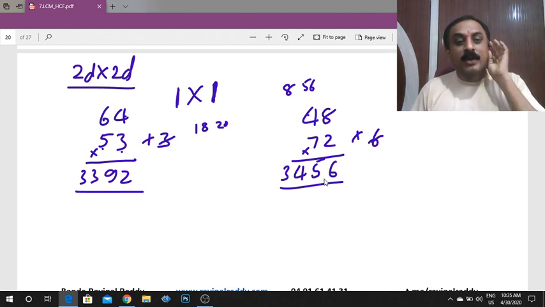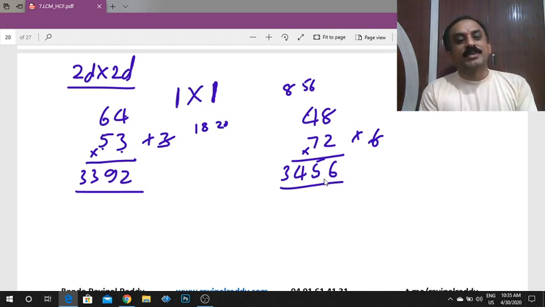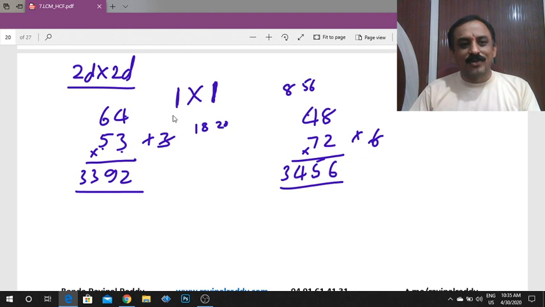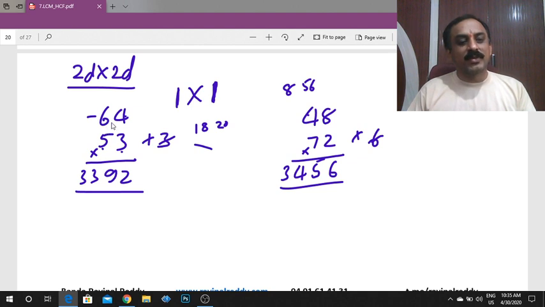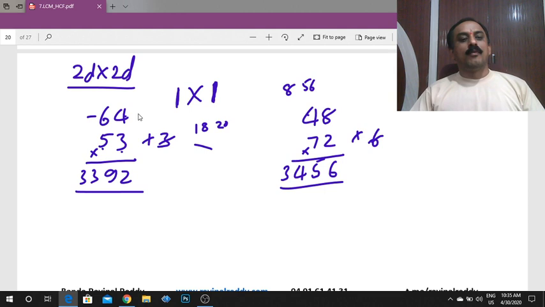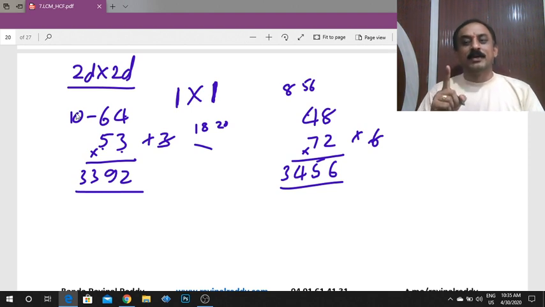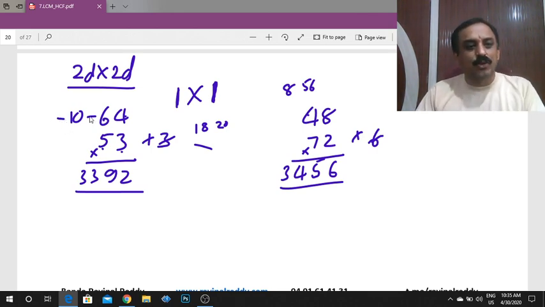If you have any doubt, there is a checking method also. The checking method is known as the digital sum method. What is the meaning of digital sum? The digital sum of any number is the sum of all its digits. Find the digital sum of 64. 6 plus 4 is 10. But the digital sum should always be a single digit. It is a two digit number, so again find the sum of these two digits. 1 plus 0 is 1.